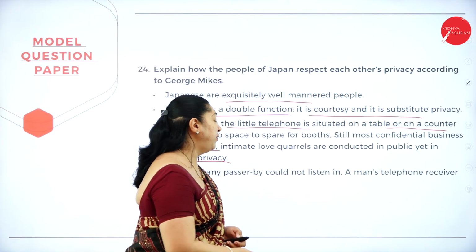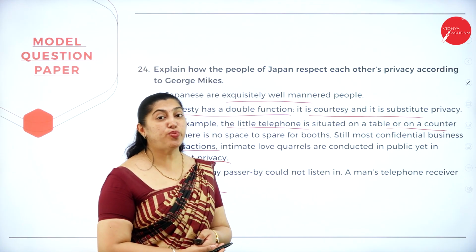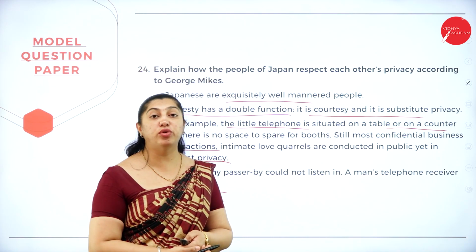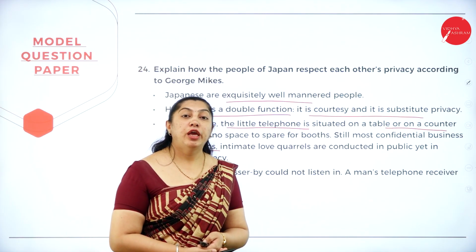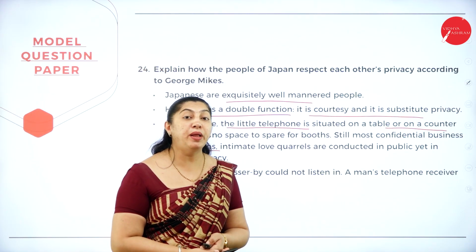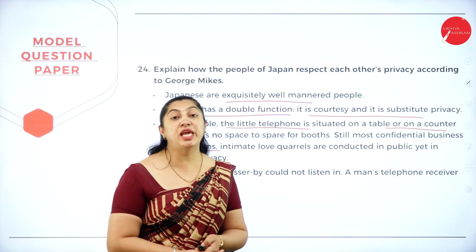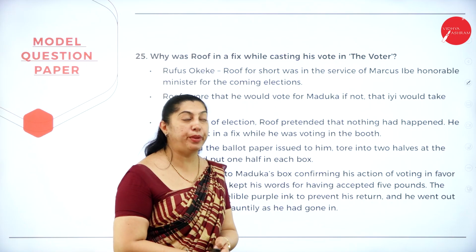A man's telephone receiver is his castle. That is why George Mikes says that a man's telephone receiver is his castle. If you speak loudly or if you shout, if you quarrel, even then the people who are around you are least bothered. So he says they are well-mannered people.